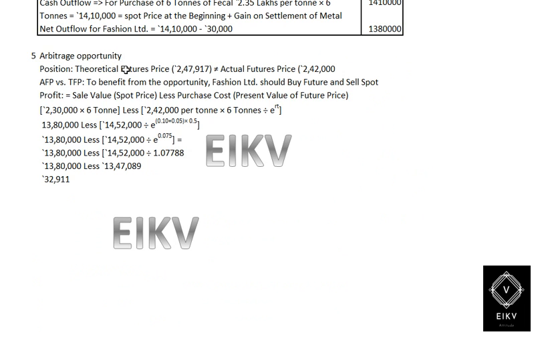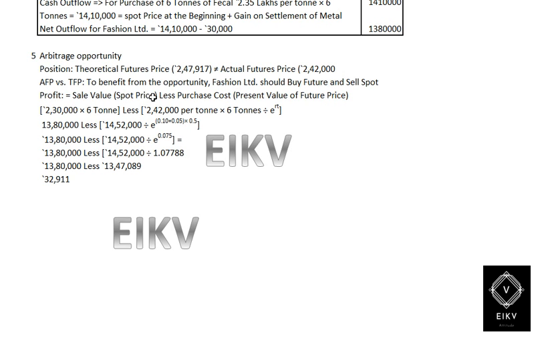Now we have the arbitrage opportunity. Explanation of the arbitrage opportunity: the theoretical value of the position is 2,47,970, which is not equal to the actual price of 2,42,000. Then an arbitrage opportunity exists. So to benefit from the opportunity, Fashion Limited should buy future and sell spot.